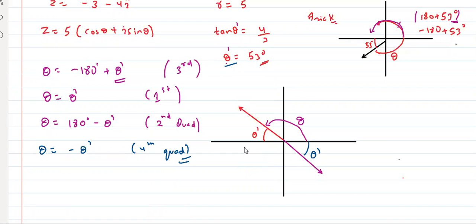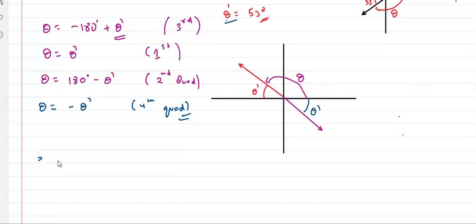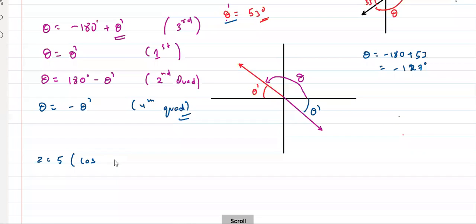है ना? So for this problem, z is equal to 5 cos. Now this is in third quadrant, so it is minus 180 plus 53. So theta is equal to minus 180 plus 53. कितना हो जाएगा? Minus 127, है ना? So cos minus 127 degree plus i sin minus 127 degree. This is the answer.